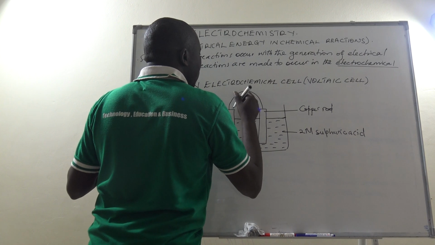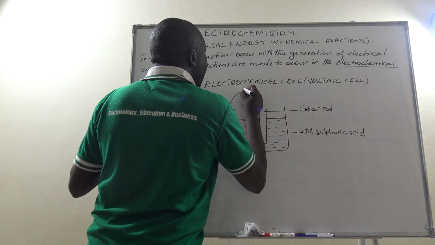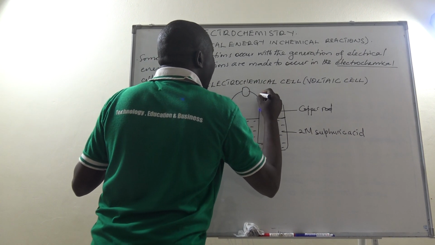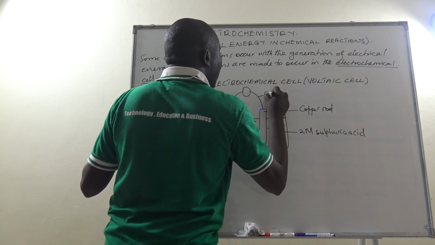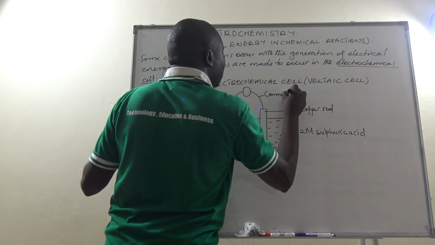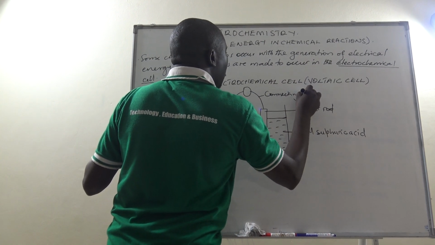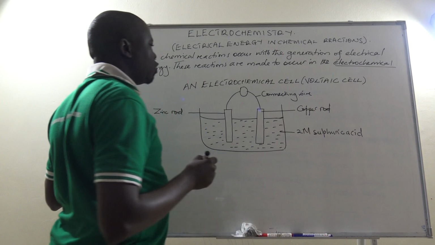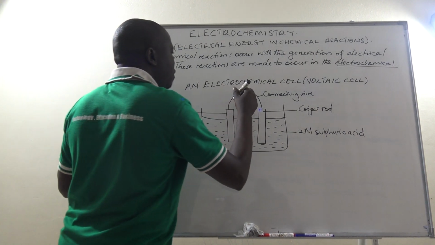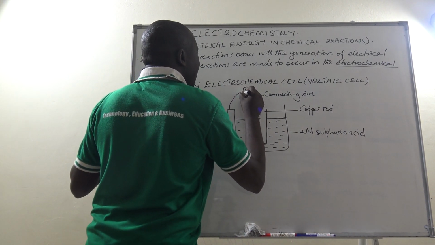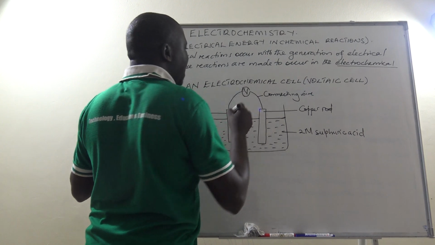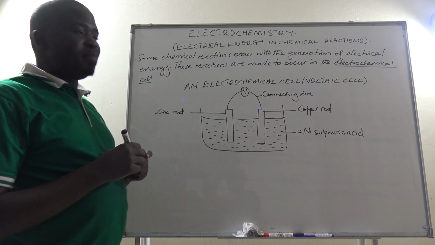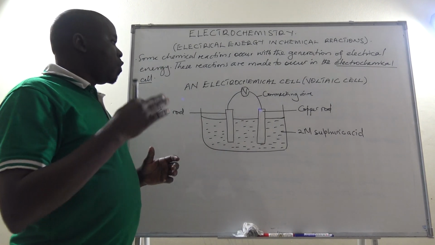And here we can put something here, bearing in mind that this one here is a connecting wire, which is made up of a metal copper, and then we can here have an ammeter or possibly a voltmeter. So this one will show us whether some electrical energy has been generated or not.